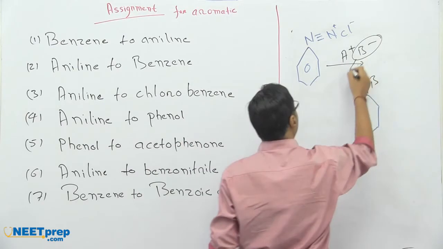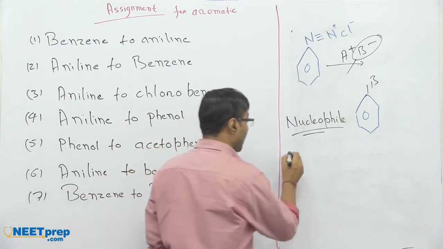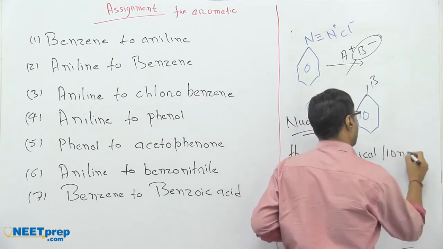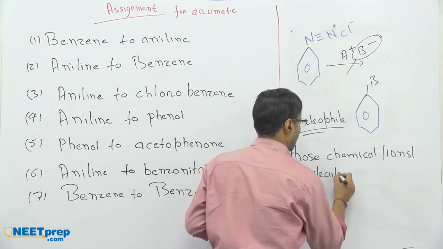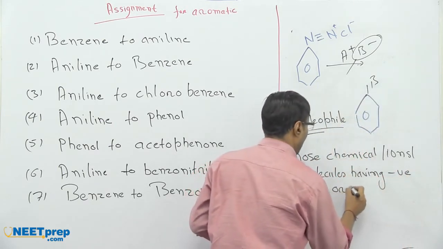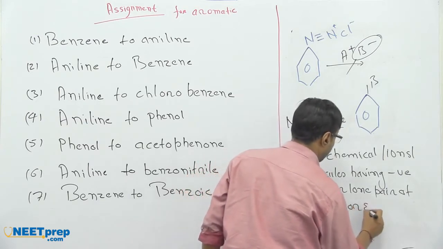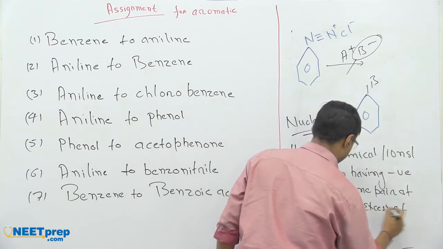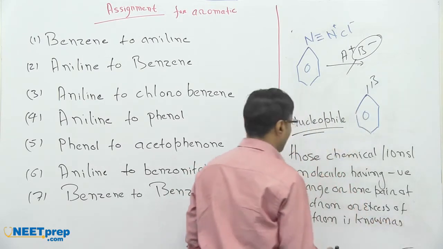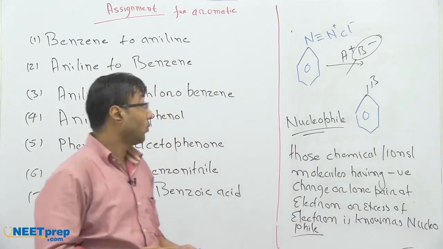This B negative is a nucleophile. Nucleophile means those chemical ions or molecules having negative charge or lone pair of electron or excess of electron are known as nucleophile.